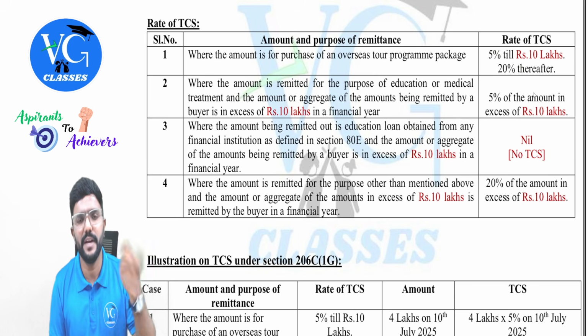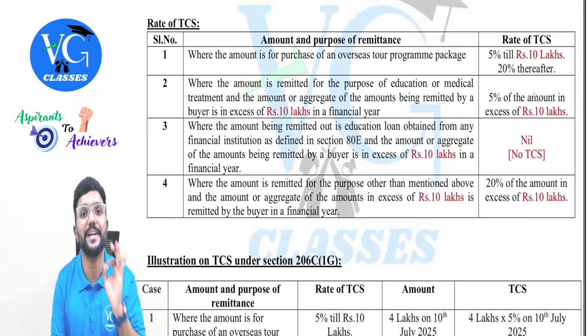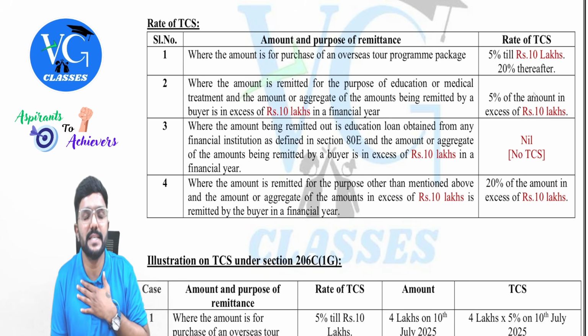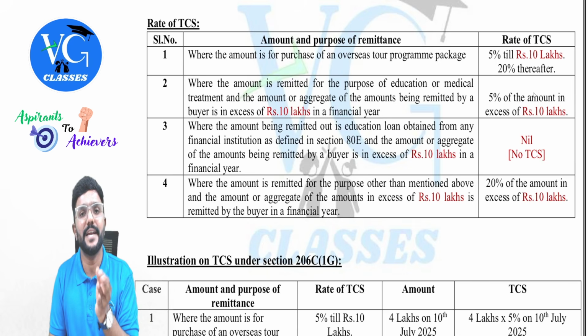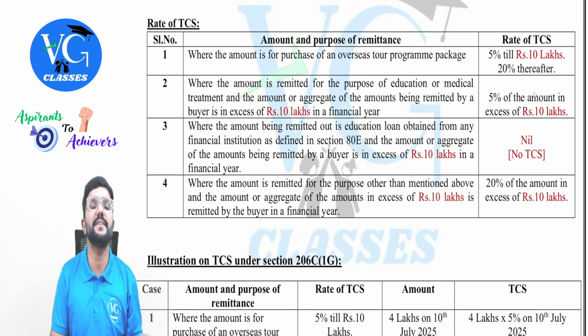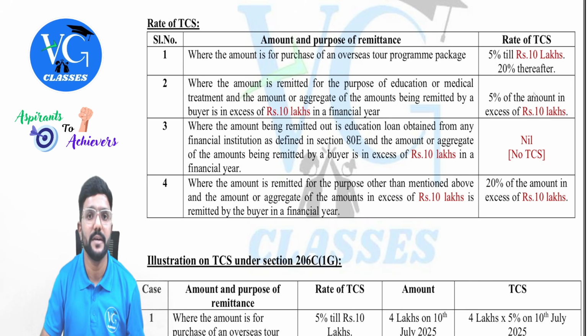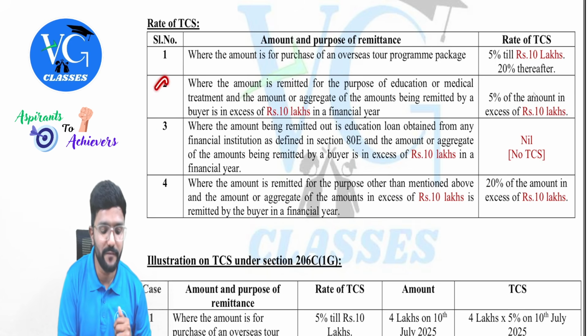Then for every time will I get 10 lakh benefit? No, it is per year. Per year, guys. Clear? And it is the assessor's duty to inform whenever he is purchasing the foreign tour package for second or more times, he should inform the details about the previous purchase of foreign tour package when he is going for the subsequent tour. Clear?